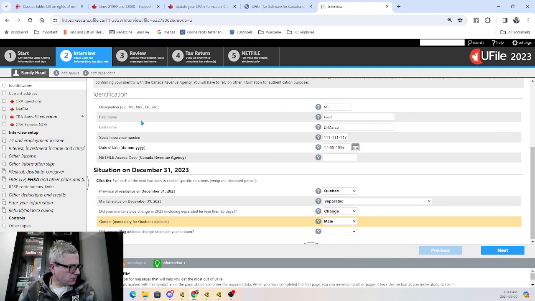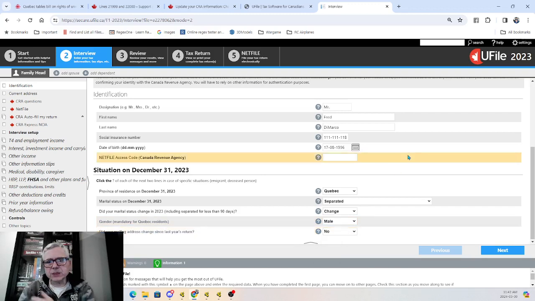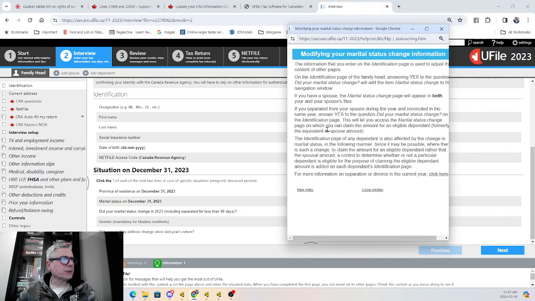And did your mailing address change? We'll say no. Typically, sometimes it does, sometimes it doesn't in separation. Now, I'm going to stop right here and tell you a very important fun fact, or a keynote fact, that you need to know in order to do the tax return correctly. It has nothing to do with UFile. If you're separated in the taxation year, your separation has to be 90 days or longer, including, let's see if we can get some help for that.